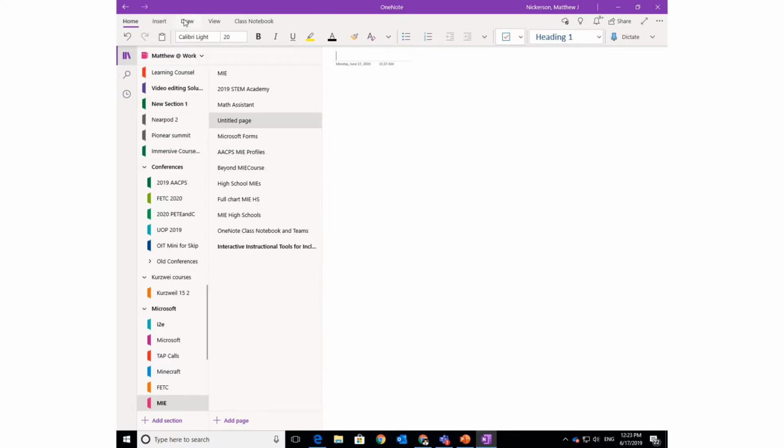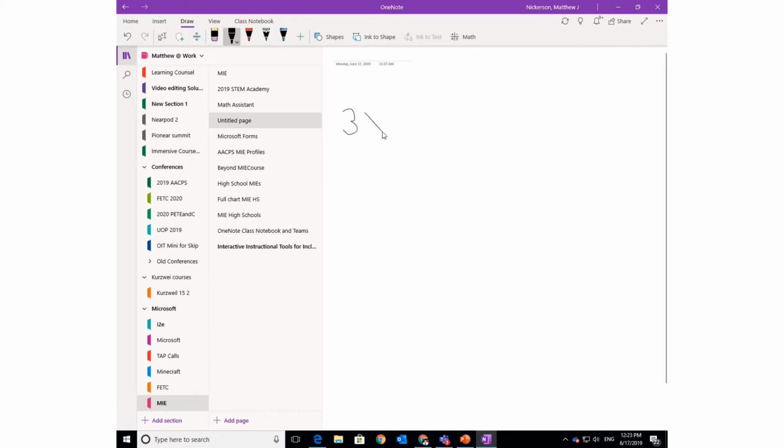All right, so what we're going to do is click on Draw and choose a pen. I am writing with a mouse, so bear with me as I write 3x minus 2x squared plus 1 equals y. All right, actually, I just changed my mind. I'm going to do this much simpler. X plus 3 equals y. I will show you how to fix something first.